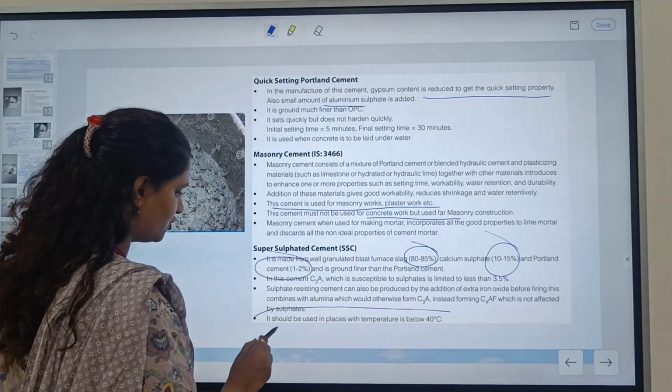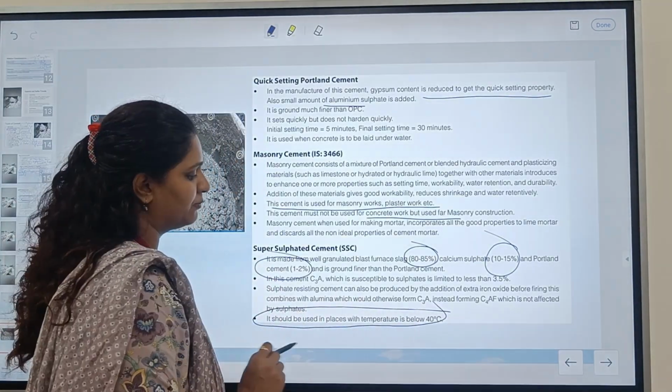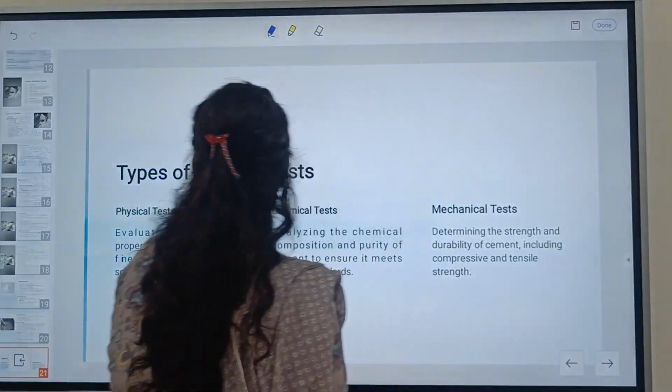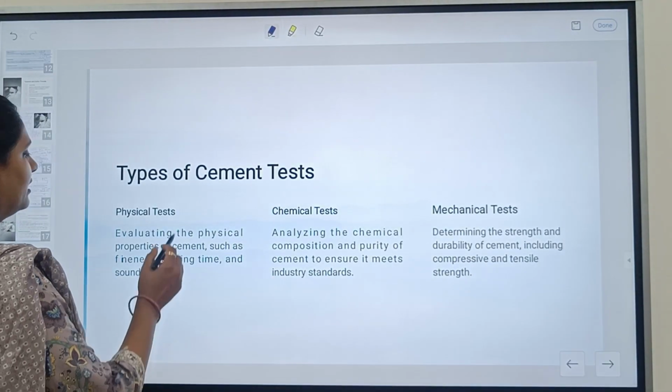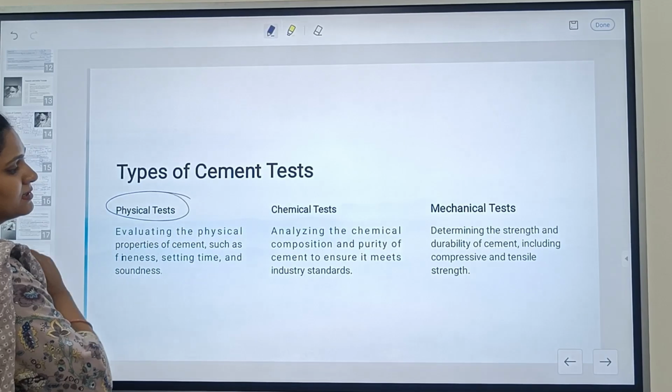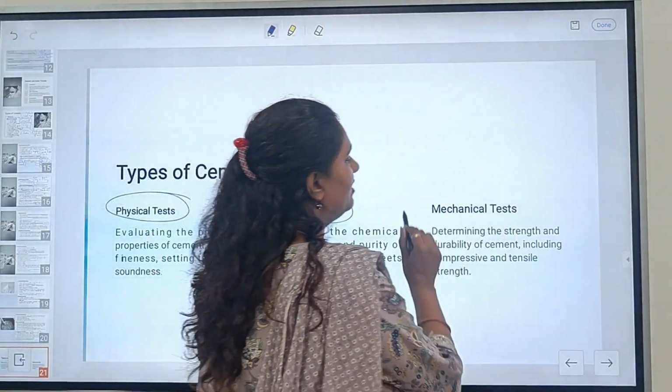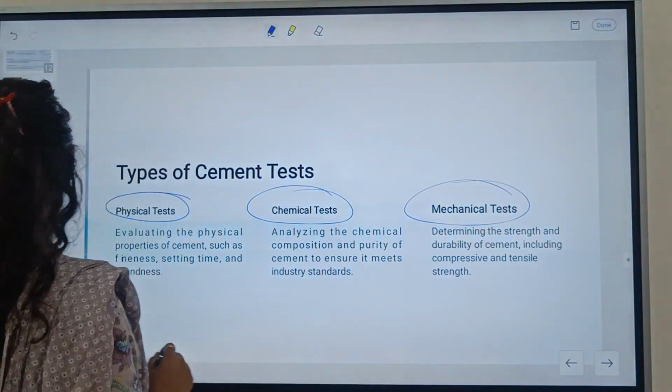And this cement should not be used in a place with a temperature below 40°C. Now, the next thing is that we have covered the types of cements. Now we are going to tell what the types of cement tests are. So there are three types of tests: physical test, chemical test, and mechanical test.